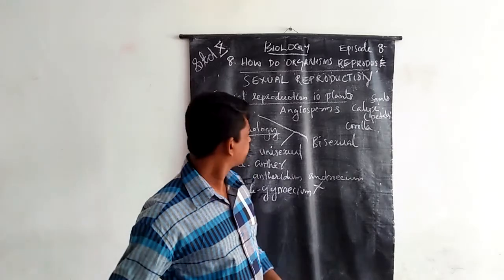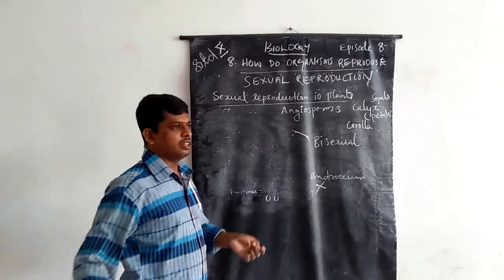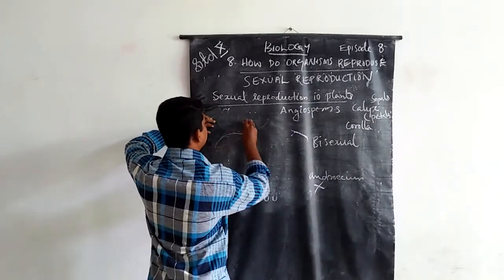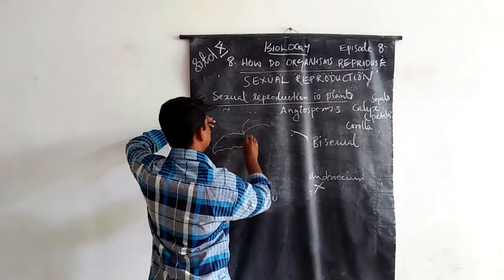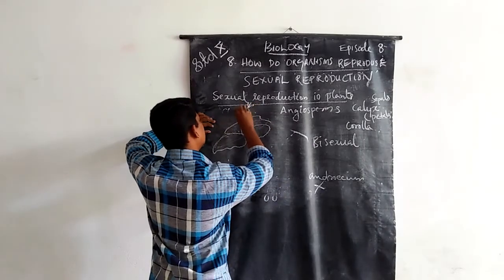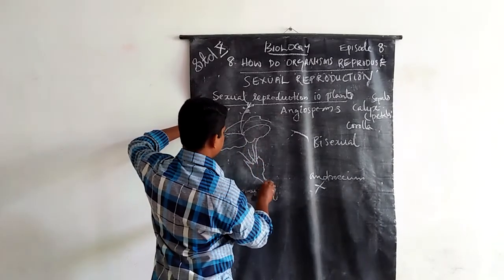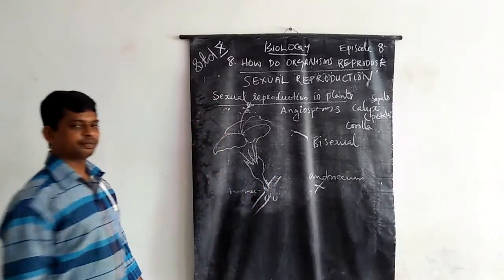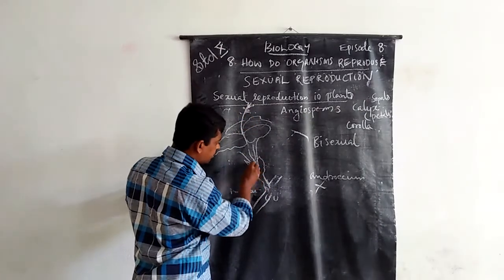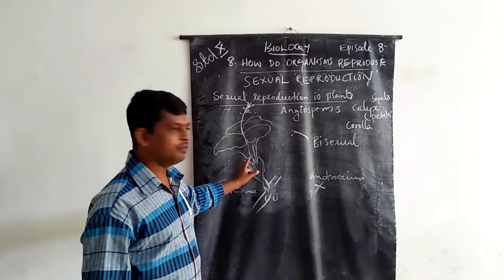Okay, just look. I just draw a flower. This is a greenish part just beneath the colored part.